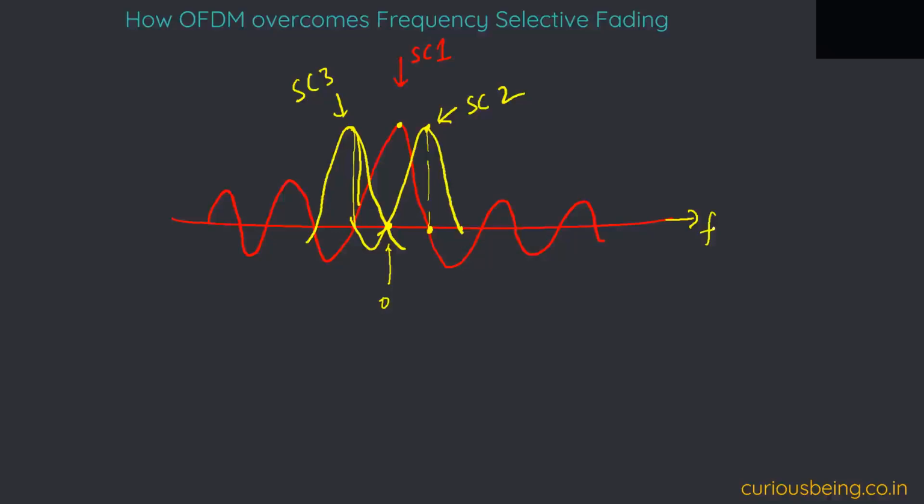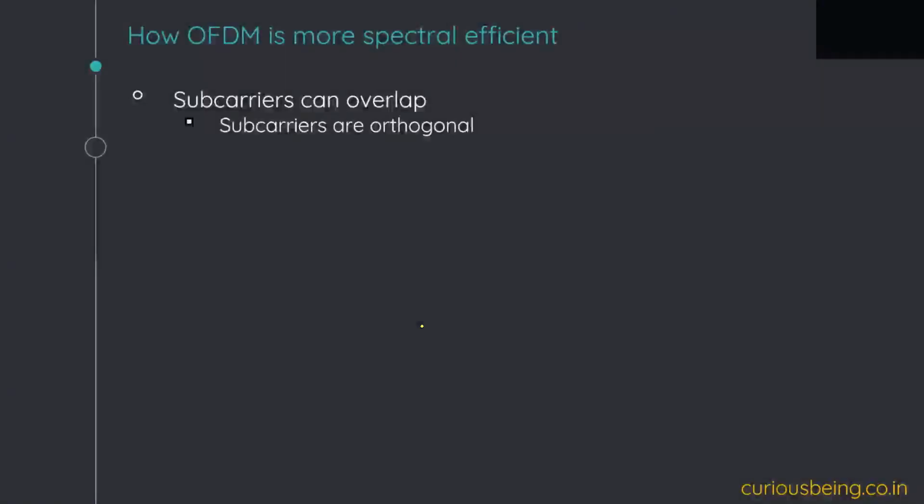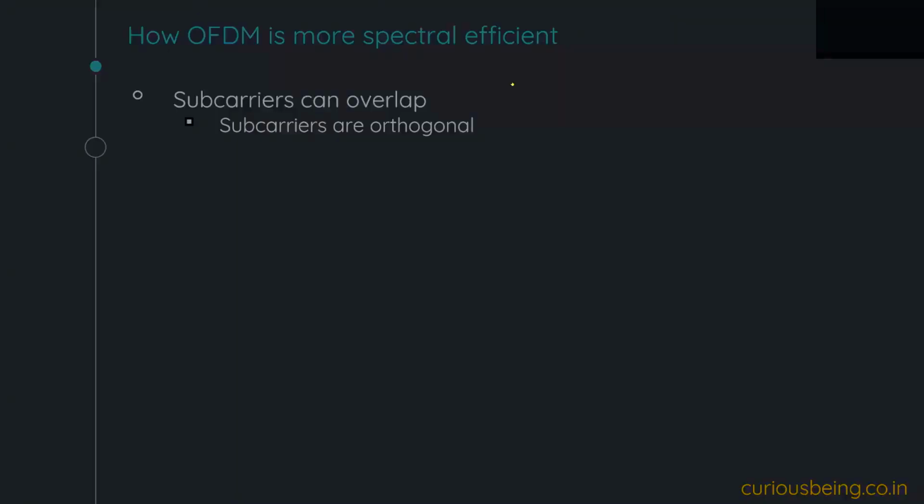Let's assume that the frequency difference, or the subcarrier spacing between them, is delta f. With this, I will try to make another point. Remember that the subcarrier spacing is delta f, and they are placed in the frequency domain adjacent to each other. In frequency division multiplexing, in the FDM case, two adjacent bands cannot overlap, but in OFDM they can. In OFDM, the subcarriers can overlap because the subcarriers are orthogonal.